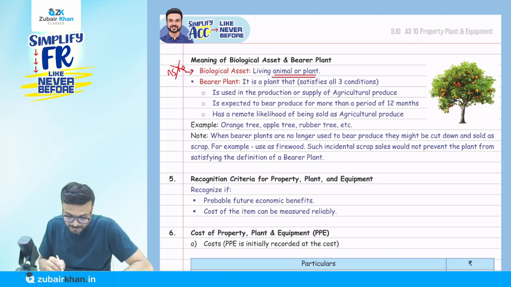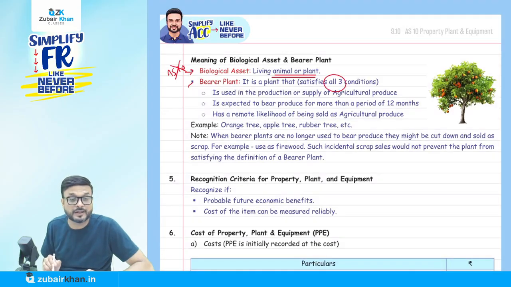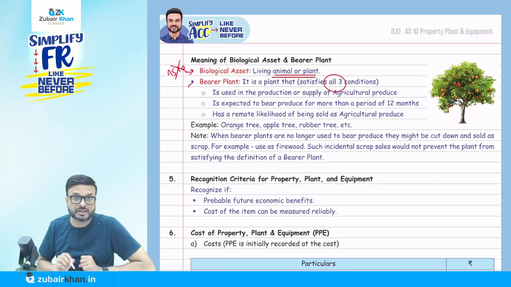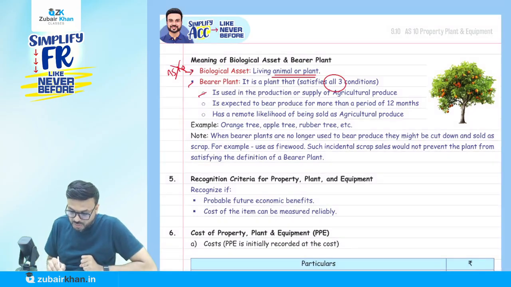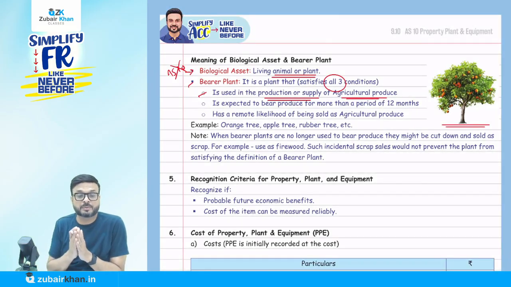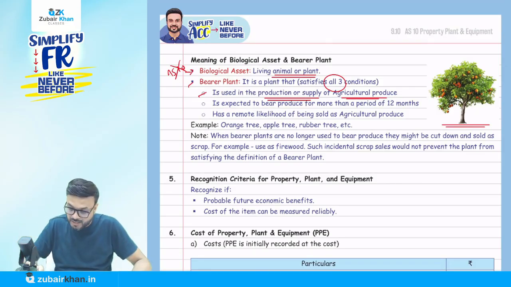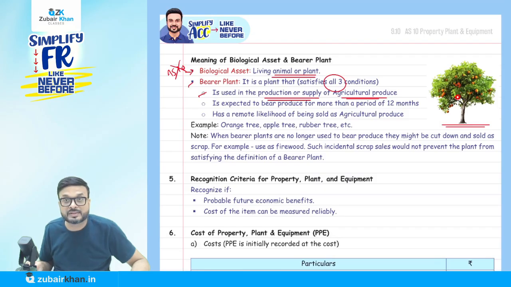So what is a bearer plant? They say a bearer plant is a plant that satisfies all three conditions. How many conditions? Three conditions. The first is that it is used in the production or supply of agriculture produce. We are using that plant for the purpose of agriculture produce. Now imagine an orange tree in your mind. It's a tree which produces agriculture produce, this orange.